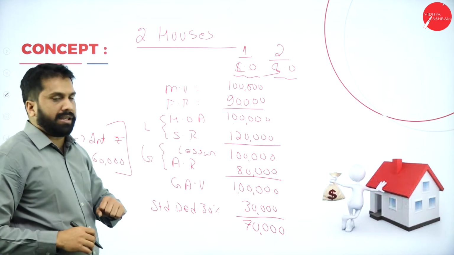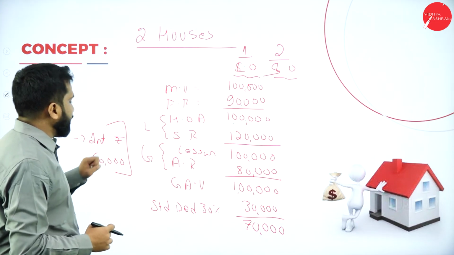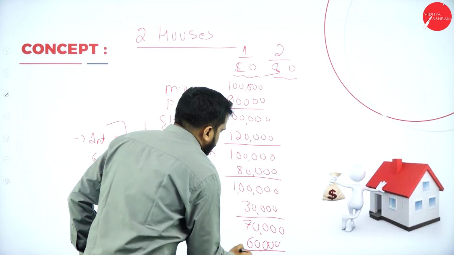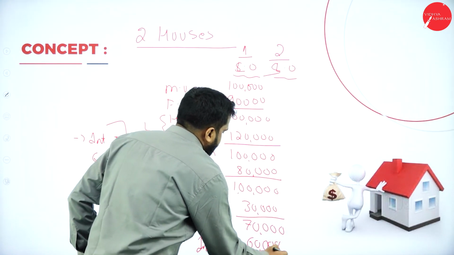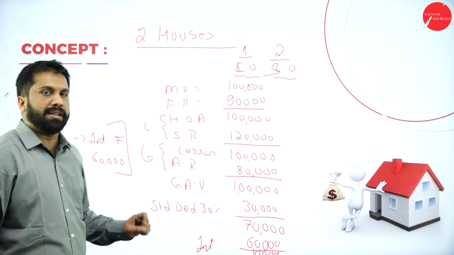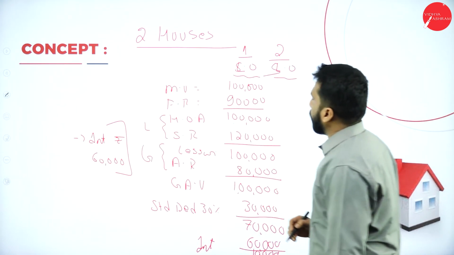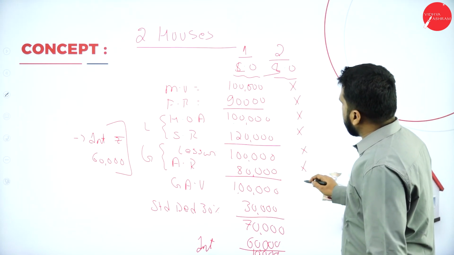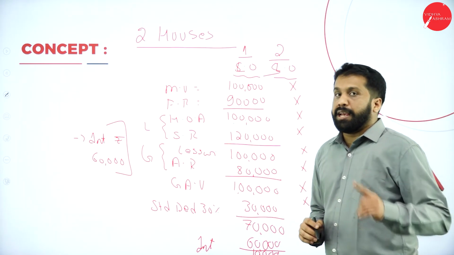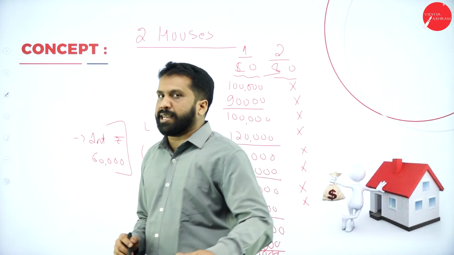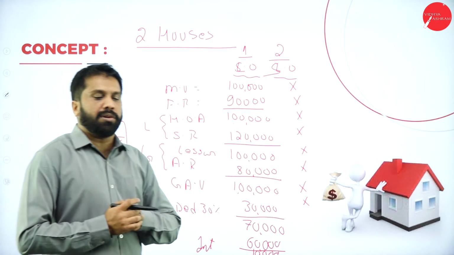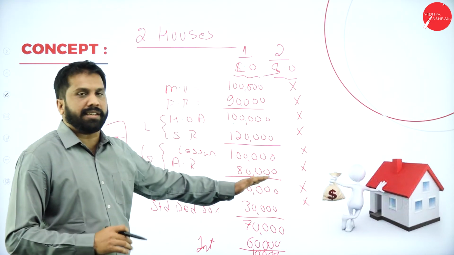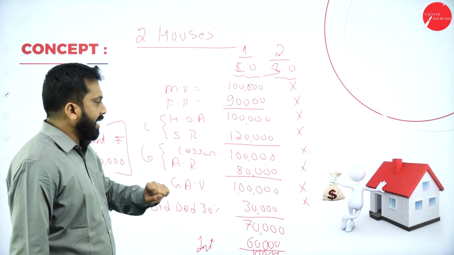Now, we have 70,000. What is the interest portion? It is 60,000, minus interest 60,000. So it will be what? 10,000 is the income from house property. Clear? Yes. The same thing comes for self-occupied, but we will not do any calculations. The calculations up to this will not be there. If it is self-occupied, remember, there is no gross annual value, no actual rent, no standard rent, no fair rent. Self-occupied, everything is exempted.